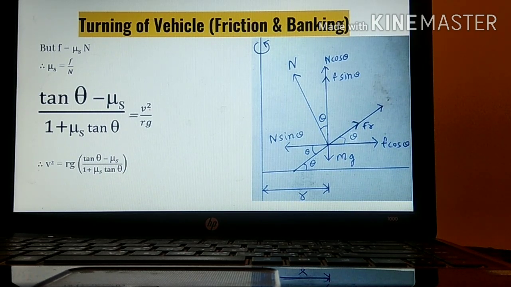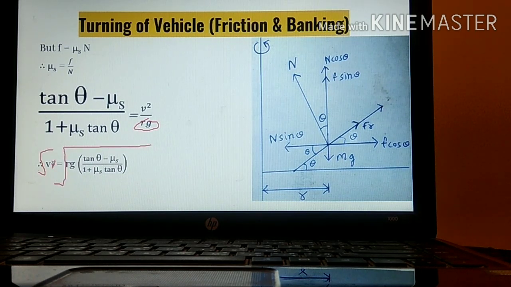We want the equation in terms of v square. So we'll be taking this rg over here. After taking rg over here, what will we get? V square is equal to rg times tan theta minus mu s upon 1 plus mu s tan theta. We want the equation in terms of v only. So we will be taking the square root from both sides.